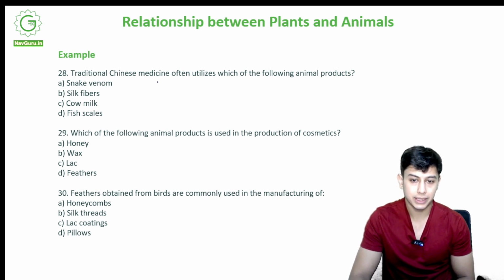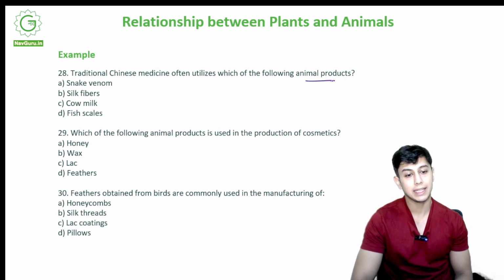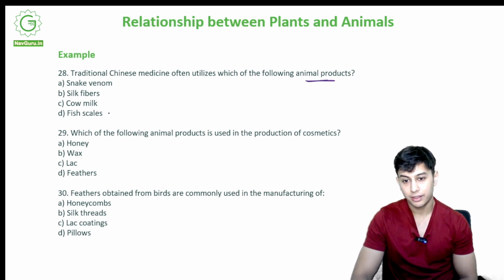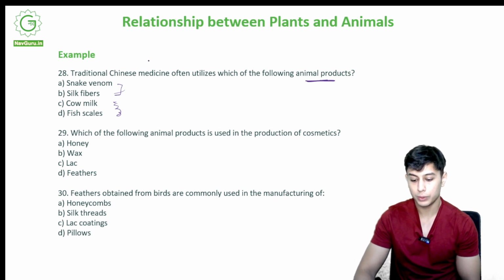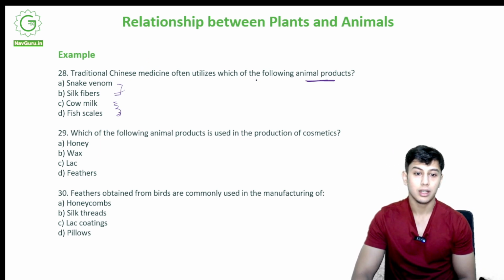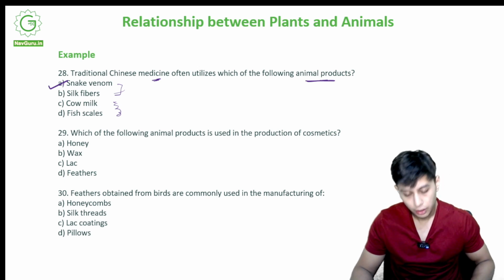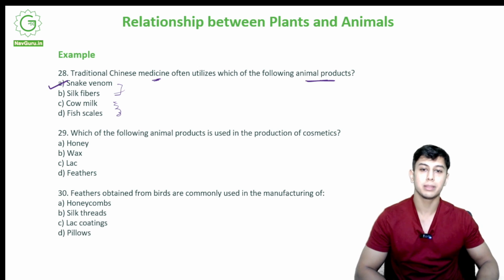Traditional Chinese medicine often utilizes which of the following animal products? Chinese medicine uses one of these animal products: snake venom, silk fibers, cow milk, fish scales. Alright, so these are all very different types of parts derived from animals. Now which one is used for medicine? It is snake venom. Now you might ask, how is snake venom used?